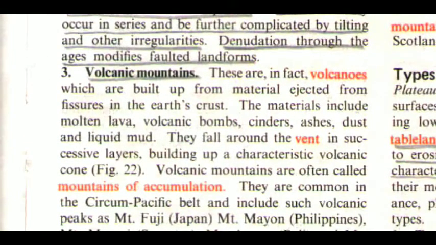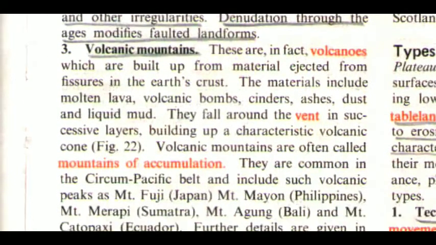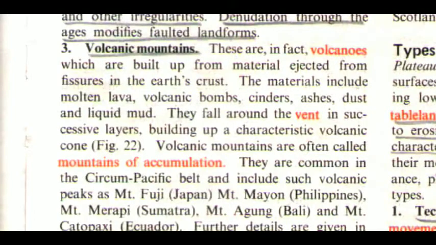The third one is volcanic mountains. These are in fact volcanoes which are built up from material ejected from fissures in the earth's crust. The materials include molten lava, volcanic bombs, cinders, ashes, dust, and liquid mud. They fall around the vent in successive layers, building up a characteristic volcanic cone. Volcanic mountains are often called mountains of accumulation.